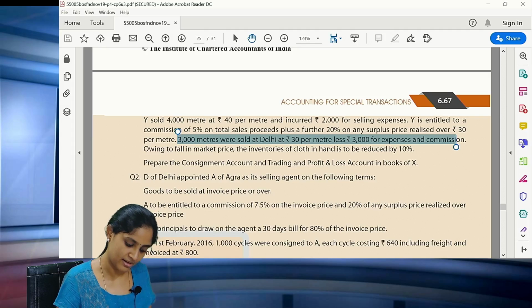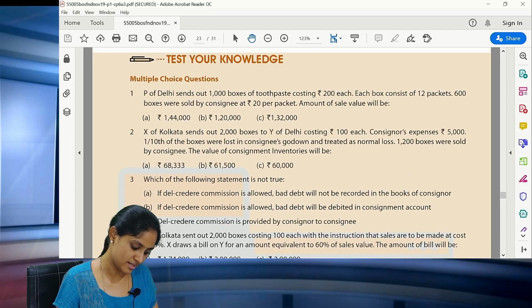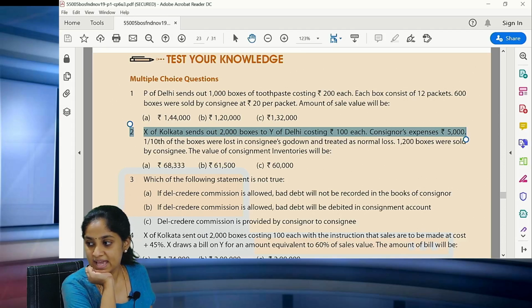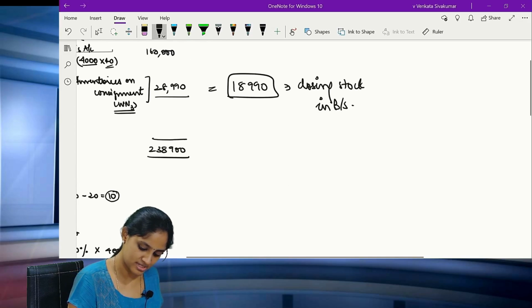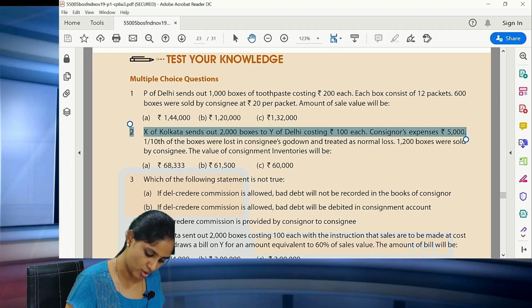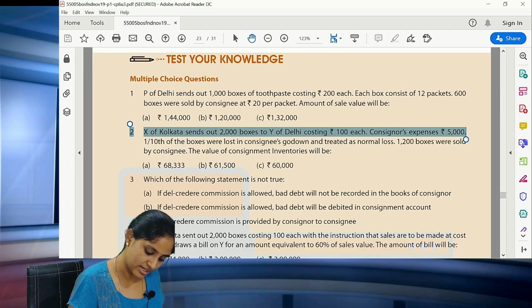Now the final part of it, all of you were asking me only one thing. Madam, can you explain us this particular second question? Okay, what is the second question? X of Kolkata sent out 2,000 boxes to Y of Delhi costing 100 rupees each. So the moment you see a question like this, first please see 2,000 boxes to Y of Delhi. So 2,000 boxes into 100 comes to 2 lakh rupees. All of you clear?